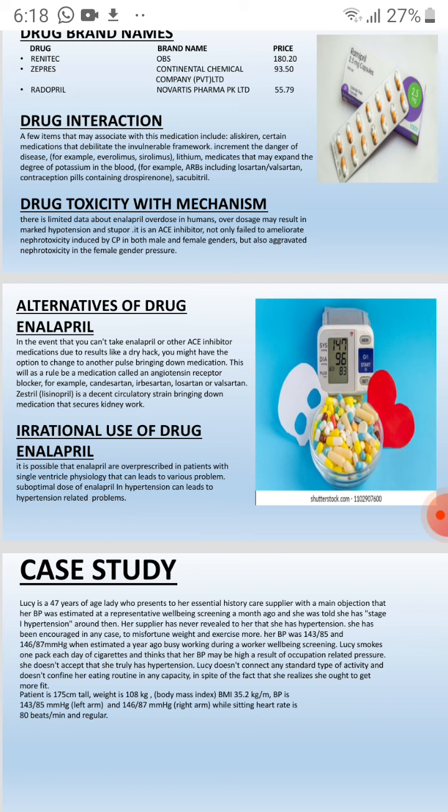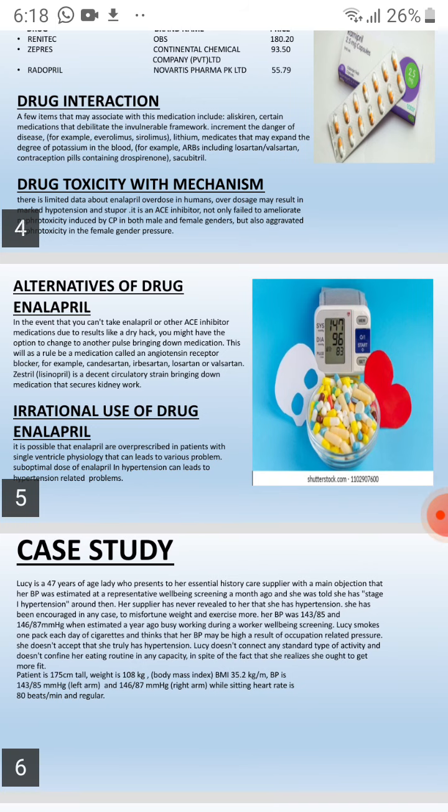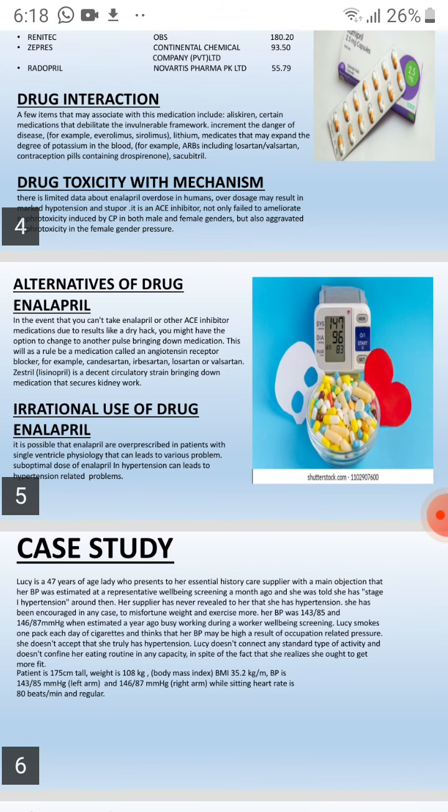Now, if we talk about who can or cannot take enalapril, like adults and children both, if you have diabetes, check your blood sugar level more often, particularly in the first few weeks. It is because enalapril can lower the sugar level in your blood.